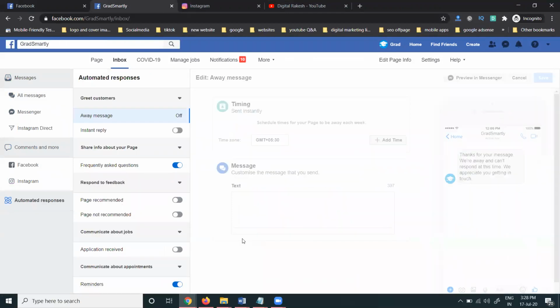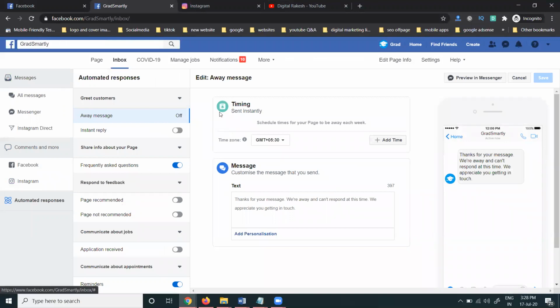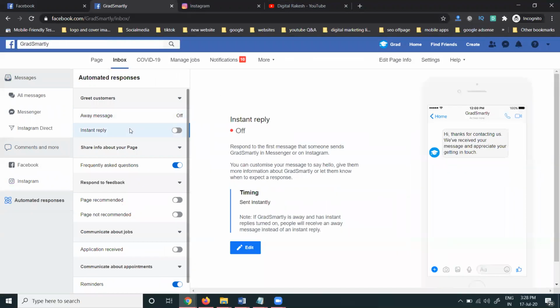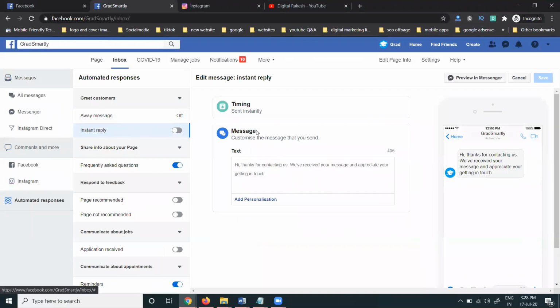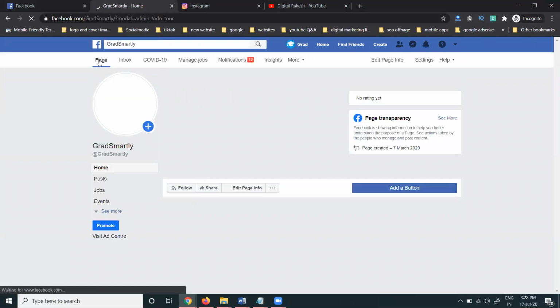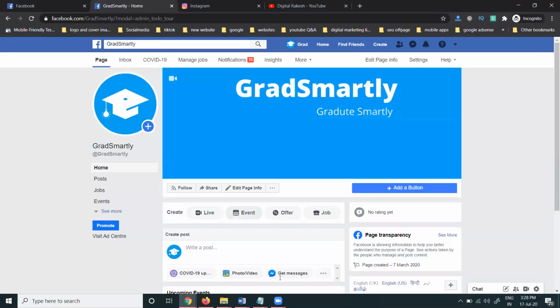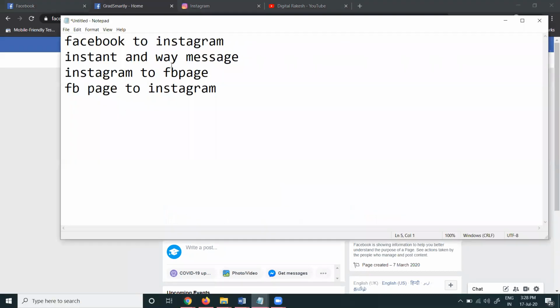When you click the edit option, we can see it showing the Instagram and Facebook options, instant reply, edit it. Once we connect, it shows two options: Facebook and Instagram. The main reason for connecting the Facebook page to Instagram is that messenger chat content will be shared from Instagram to the Facebook page and from the Facebook page to Instagram without using third party tools. Which parameters are important? We can check. First, how do we connect?